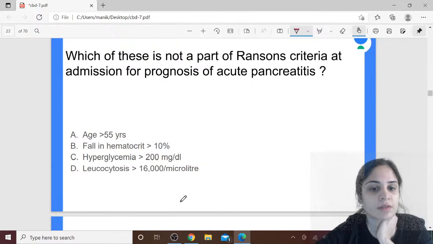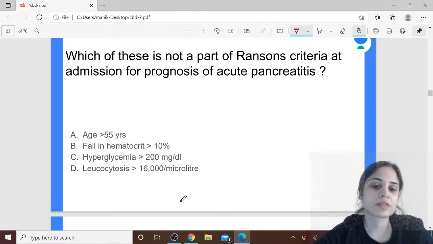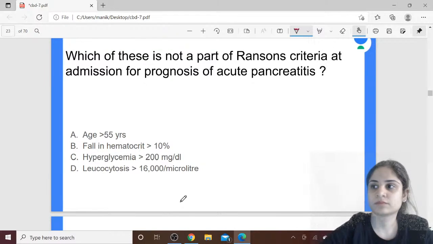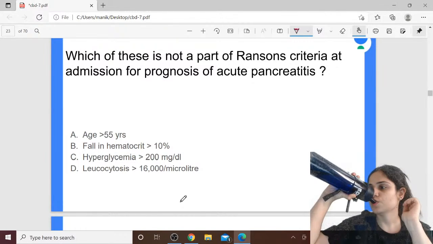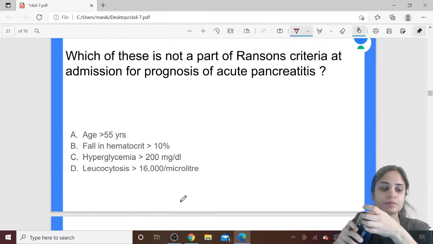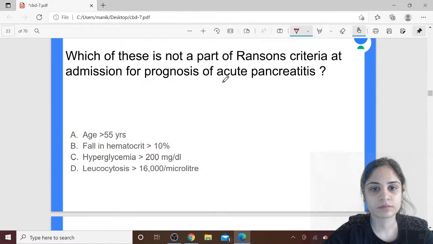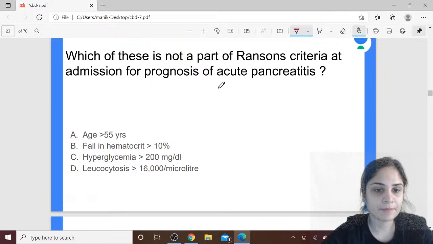Age more than 55 years, fall in hematocrit more than 10%, hyperglycemia more than 200 mg per dL, or leukocytosis more than 16,000 per microliter. Nimesh is saying the answer is B.